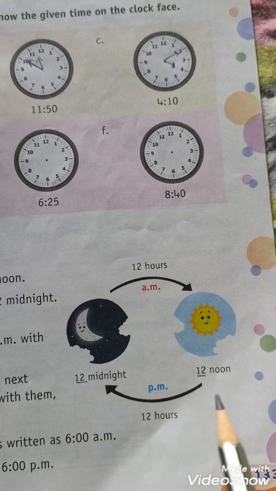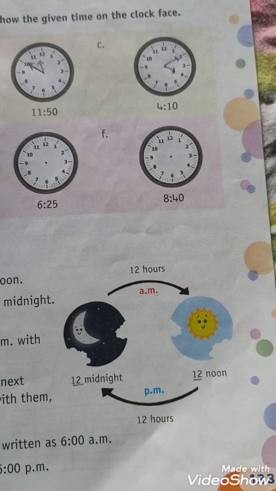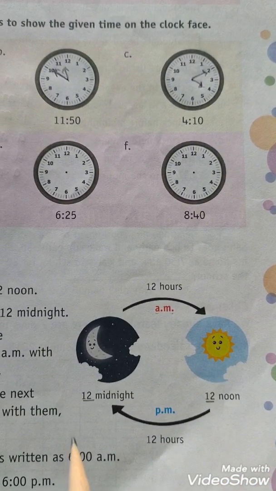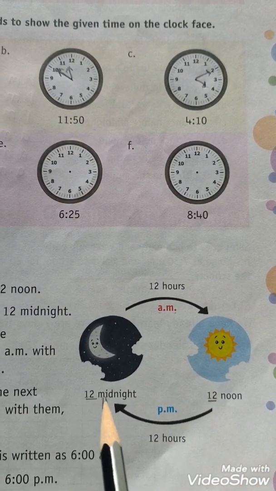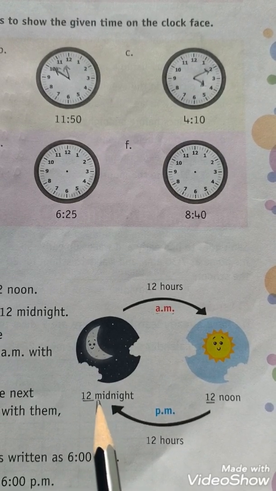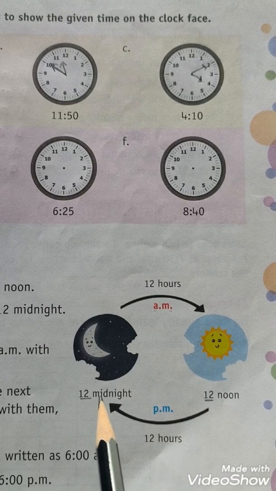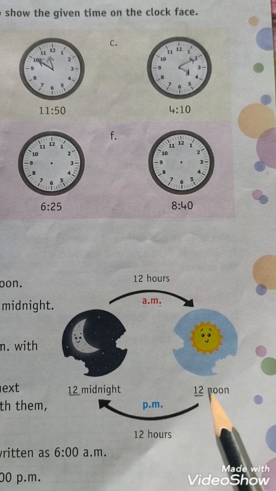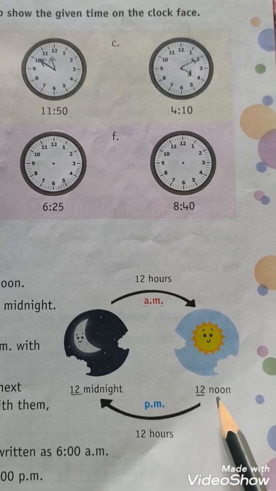Now what is midnight? 12 o'clock at night is called midnight. When it is 12 o'clock at night, that time is referred to as midnight, and the daytime 12 o'clock is called noon.